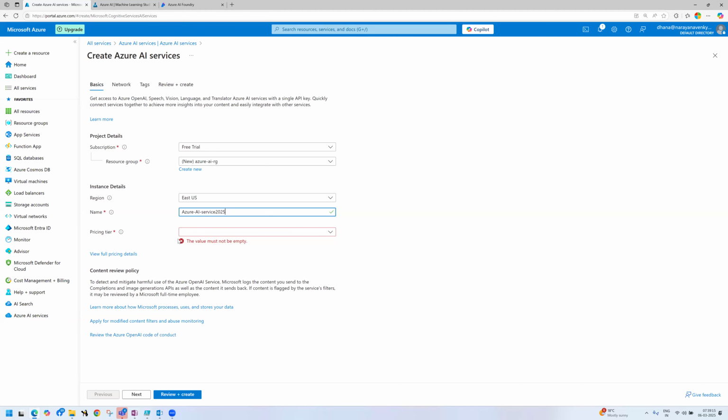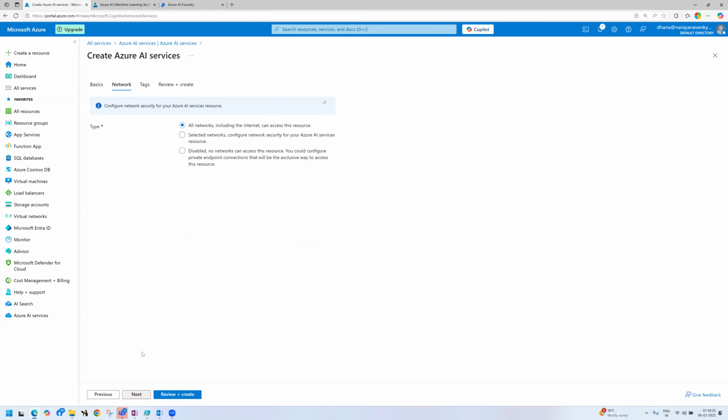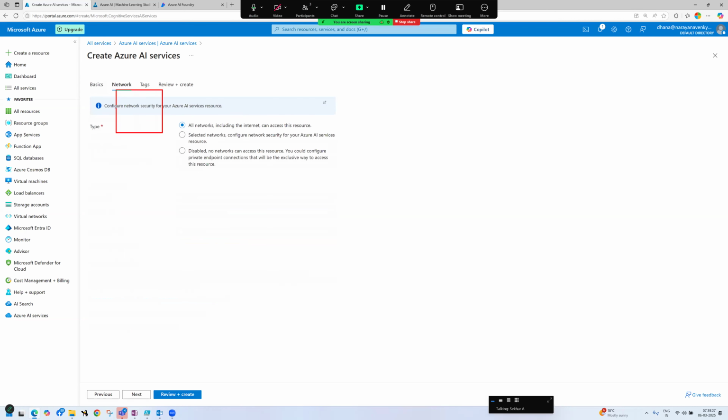Clear, Rajan? Now pricing type, we have two types of pricing, free and standard. Currently we have standard. Click on next. Here we have n number of networks: all networks, selected network, disable. You know about the networking topic in Azure, right?